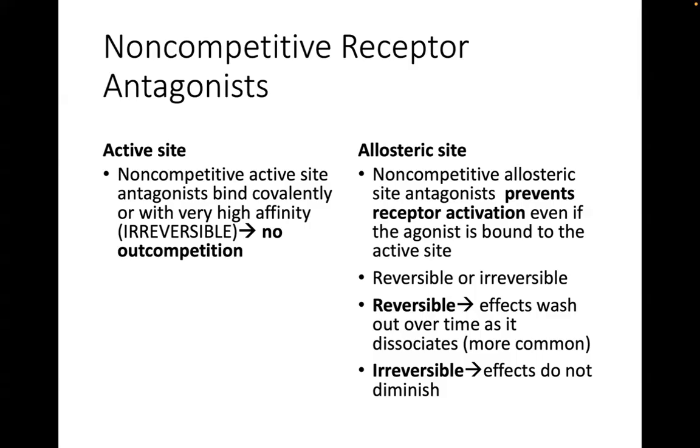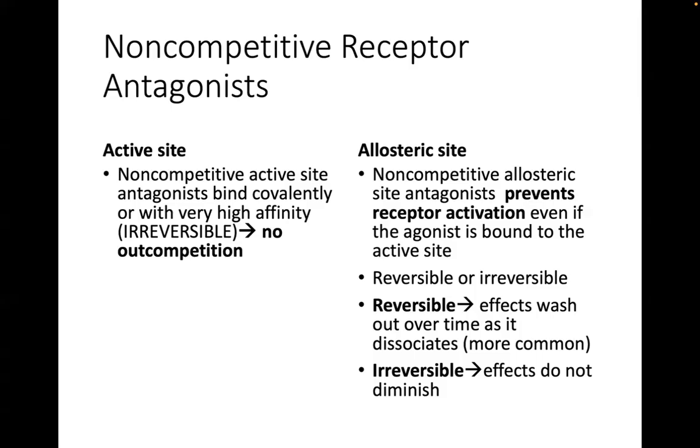Now, there's no competition here. If it binds to the allosteric site, it is also non-competitive. No? So whether the allosteric site antagonist is a reversible one or an irreversible one, it's still non-competitive, because for as long as there's an antagonist there in the allosteric site, it automatically shuts down or makes unavailable the active binding site for the agonist.